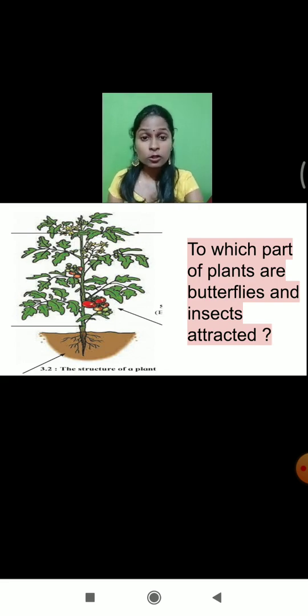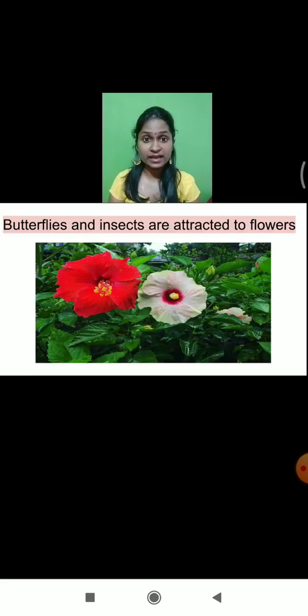Exactly, among all the plant parts, the flower is attractive. A flower has a fragrance also. Because of this property, butterflies and insects are usually attracted toward flowers. Flowers have bright and attractive colors and good fragrance also. Because of these properties, butterflies go and sit on the flowers to collect nectar.